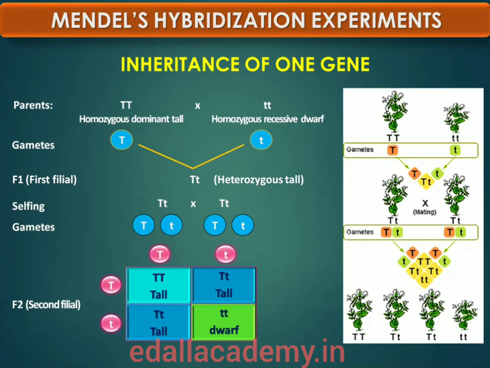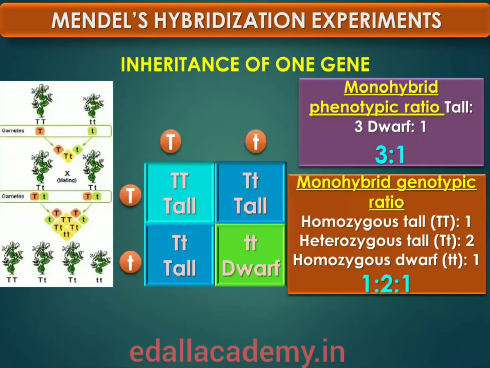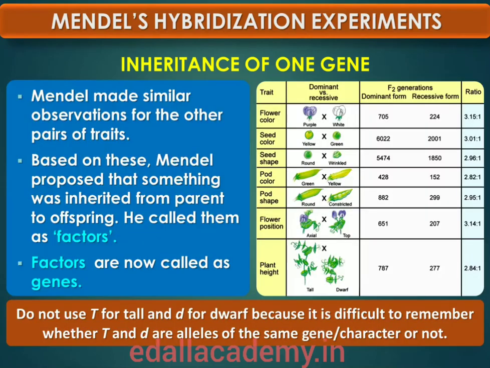The tall and dwarf traits were identical to their parents' type and did not show any blending. That is, all the offspring were either tall or dwarf; none were in between in height. Similar results were obtained with the other traits that he studied. Only one of the parental traits was expressed in the first filial generation, while in the second filial generation, that is the F2 generation, both parental characters were expressed in the ratio of 3:1. The contrasting traits did not show any blending in either the F1 or F2 generations.